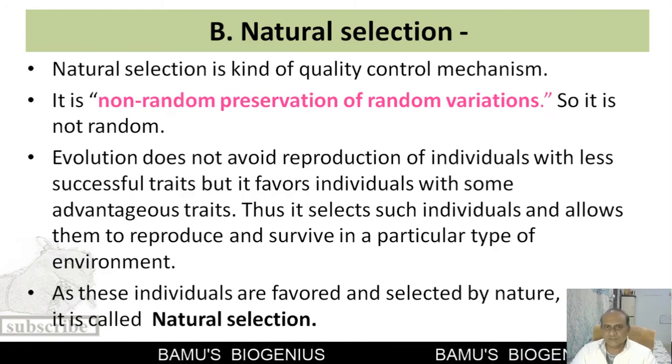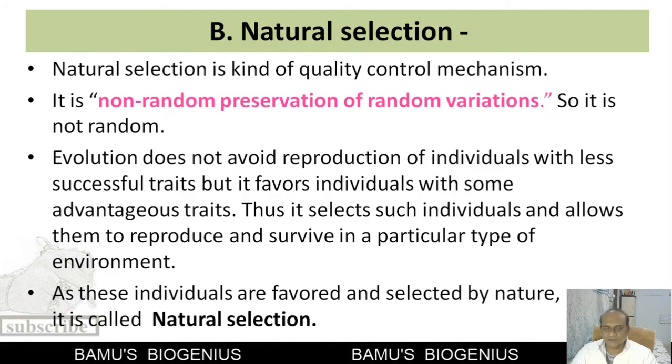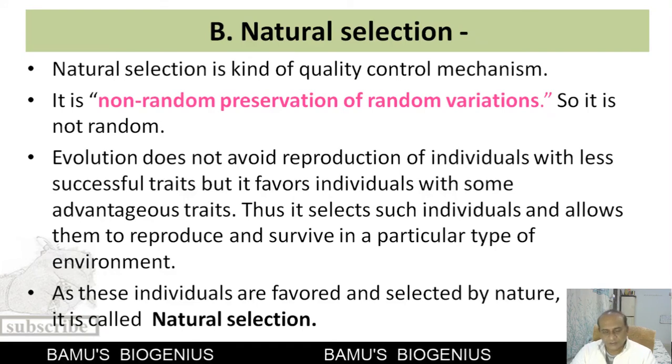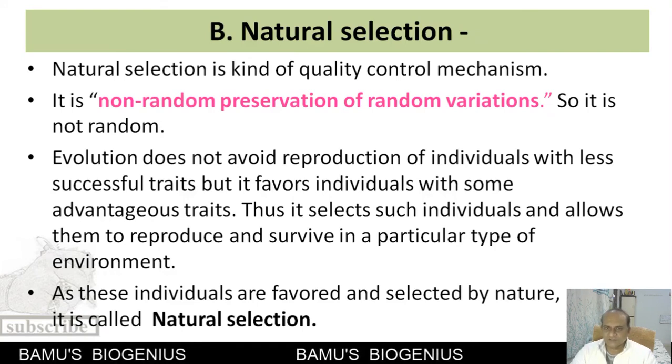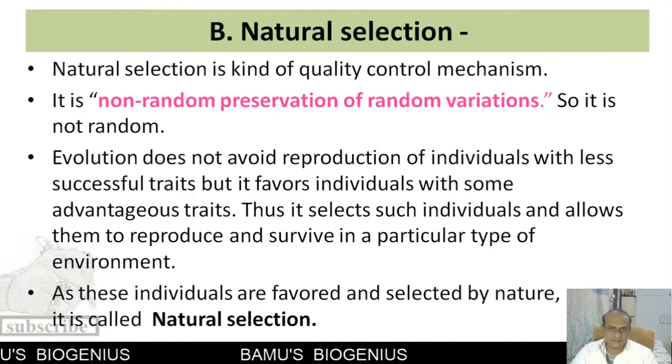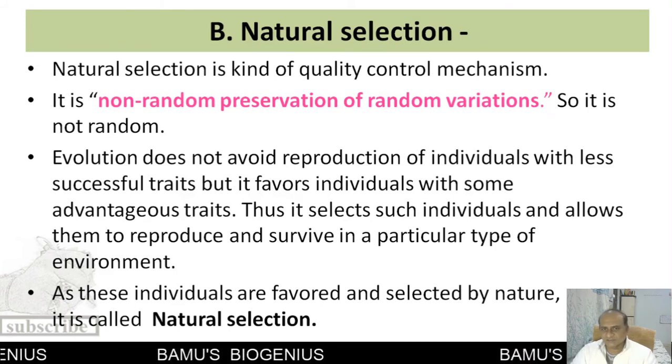It selects only those variations which have a positive value, an adaptive value or a survival value. So individuals which have advantageous traits are selected, and those individuals which don't have those advantageous traits are gradually eliminated from the population.